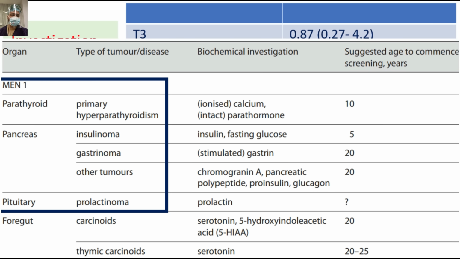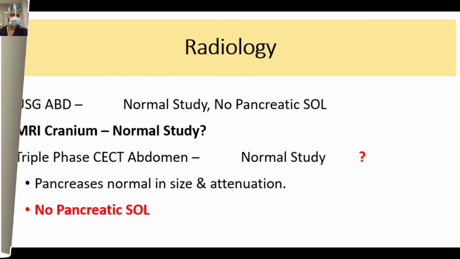You have to read this, otherwise, for MEN1 you have to evaluate parathyroid, pancreas, pituitary, foregut. All these things have to be evaluated while you are suspecting a diagnosis of MEN1, specifically in the case of pancreas: insulinoma, gastrinoma, and other tumors. So this is the investigation this patient had.